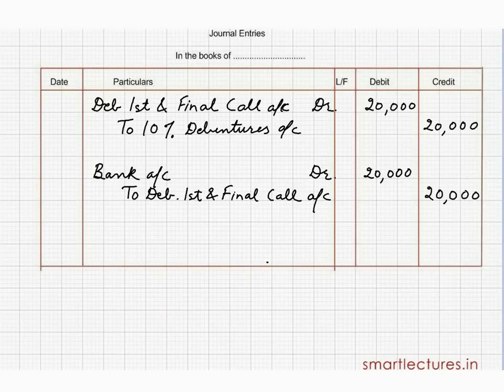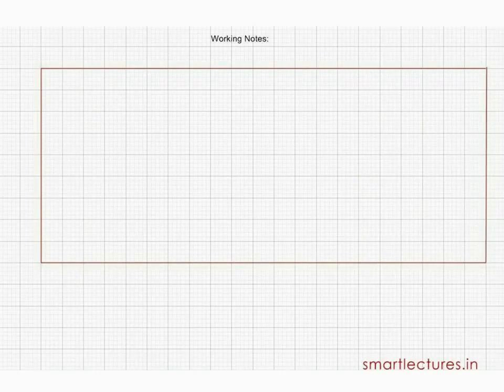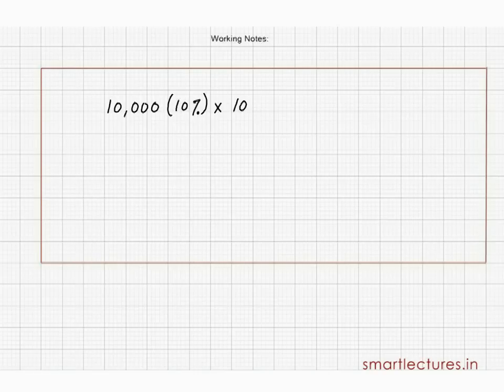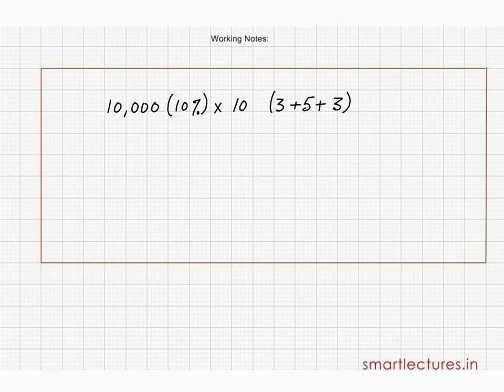Let's take another question. Like issue of shares, the debentures can also be issued at premium. Suppose company issues 10,000, 10% debentures of rupees 10 each, and this money is called in 3 installments, 3 plus 5 plus 2. And these debentures are issued at a premium of rupee 1, I mean to say rupees 11. And this 1 rupee premium is included in the allotment. So now, what will be the journal entries?